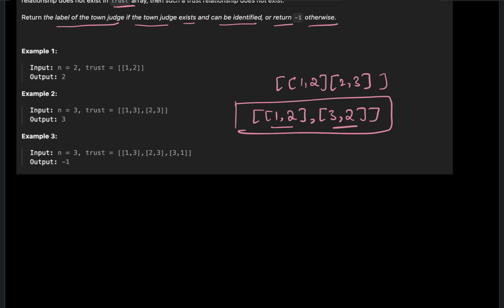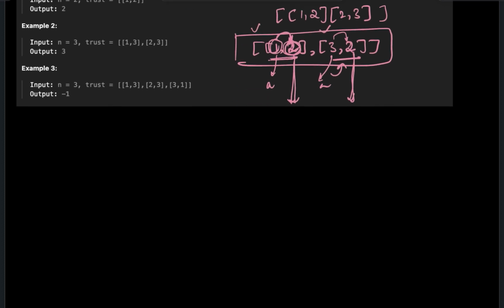In each array, the first index, A, is a common person, and A trusts the person at the second index. For the first array, 2 is the person that 1 trusts. For the second array, 3 is a common person and 3 trusts 2. If you observe carefully, 2 is being trusted by both these people. It means that 2 is the judge.